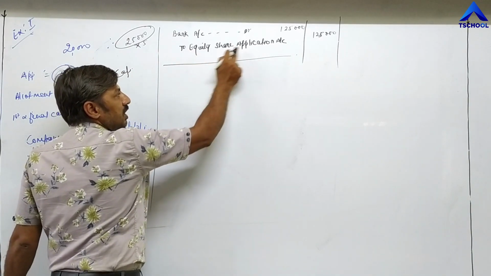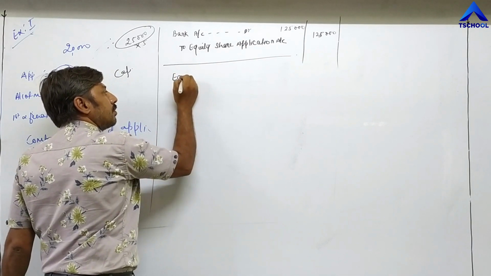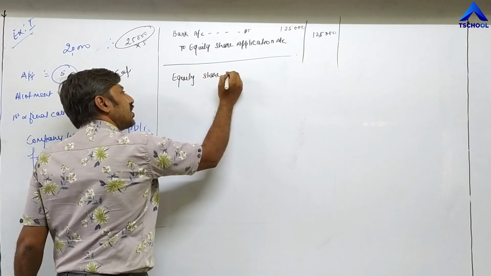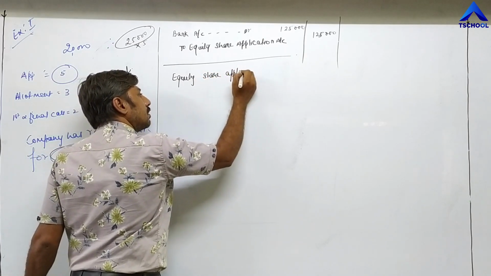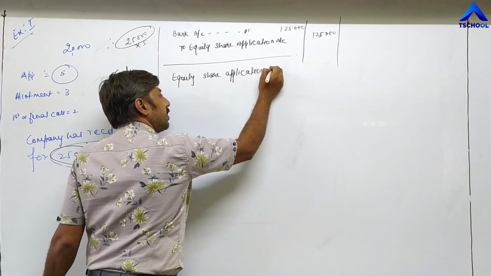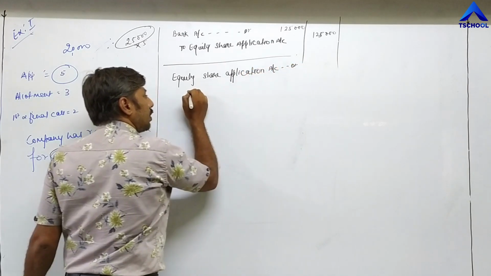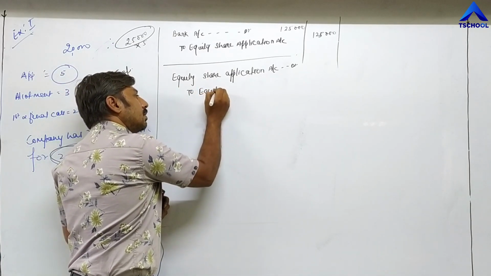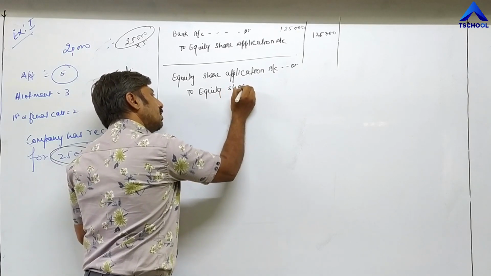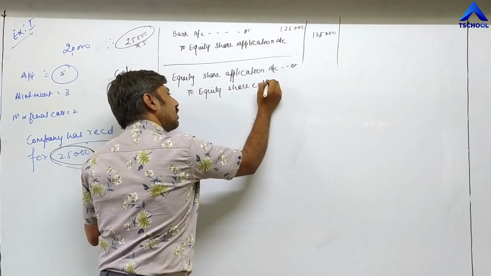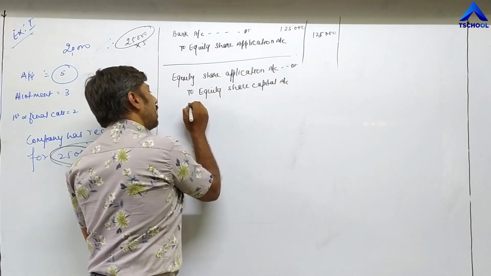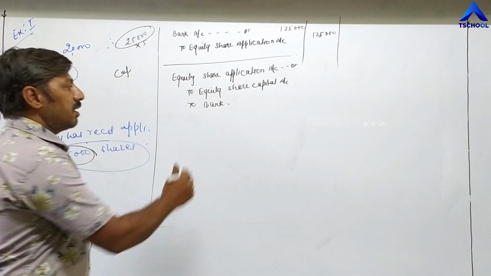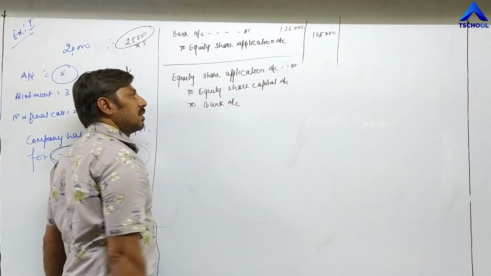So, equity share application account debit to equity share capital account and to bank account. This is the idea.